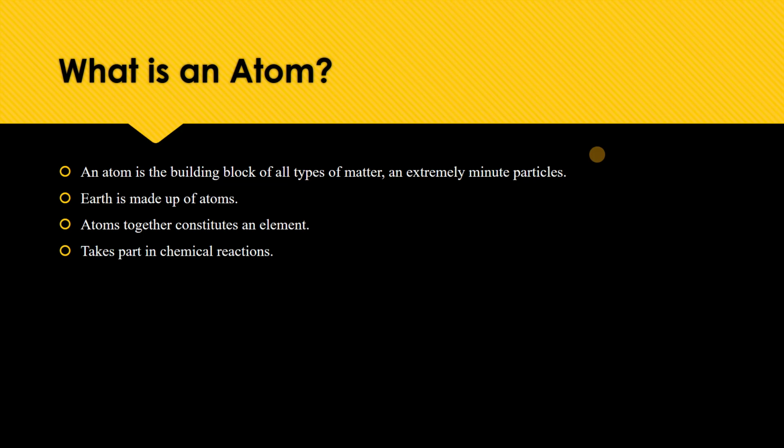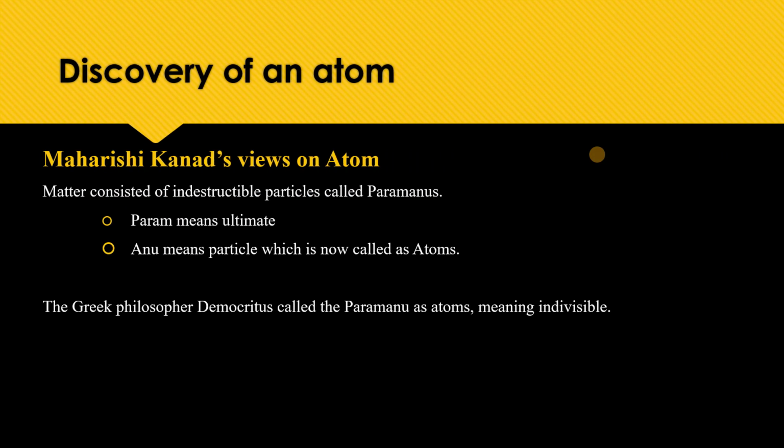These atoms are very small, which means they are not visible through our naked eyes. There is experimental proof of the existence of an atom, and they can even be seen through very powerful electron microscopes. In ancient times, water, earth, fire, air and sky were thought to be the five fundamental elements, called Panchendriyas. But we know that an element is a pure substance made up of only one kind of atom and has a definite set of properties.